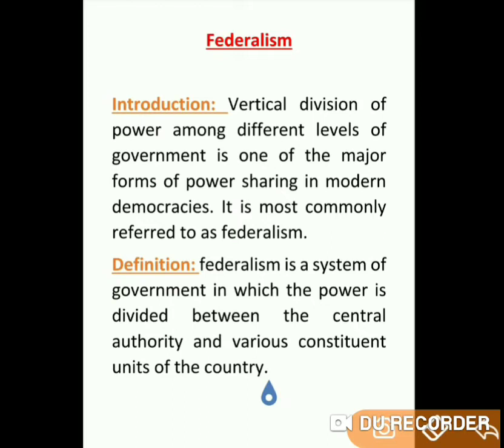In this lesson we are going to describe what federalism is in general terms. At the same time, we are going to understand the theory and practice of federalism, especially what federalism is, how it is practiced, and what the important theory of federalism in India is. We are also going to discuss the federal constitutional provisions followed by India.